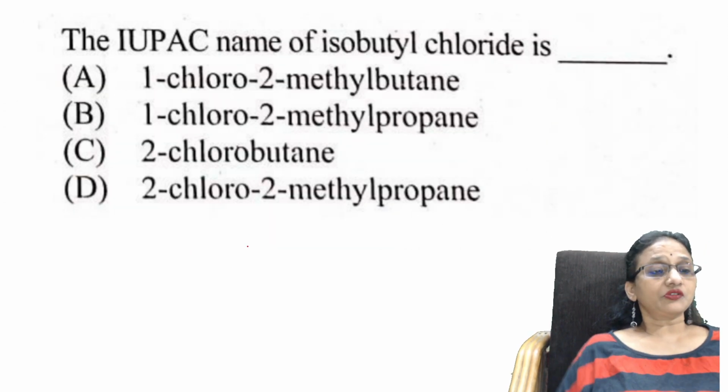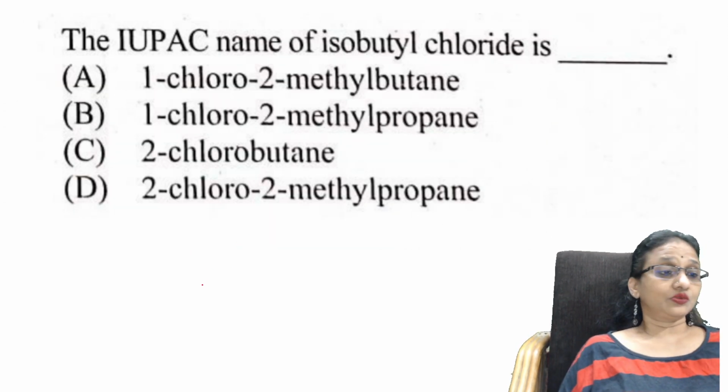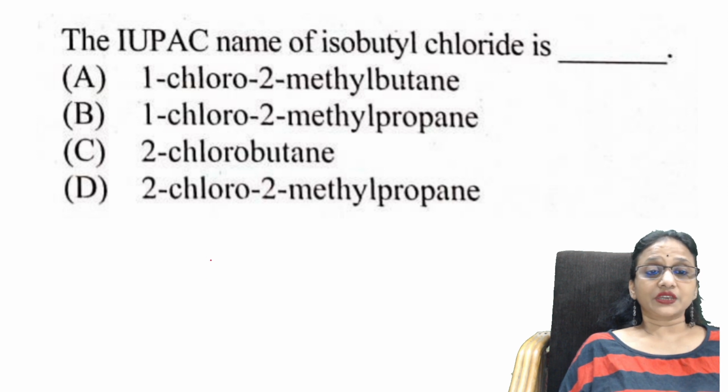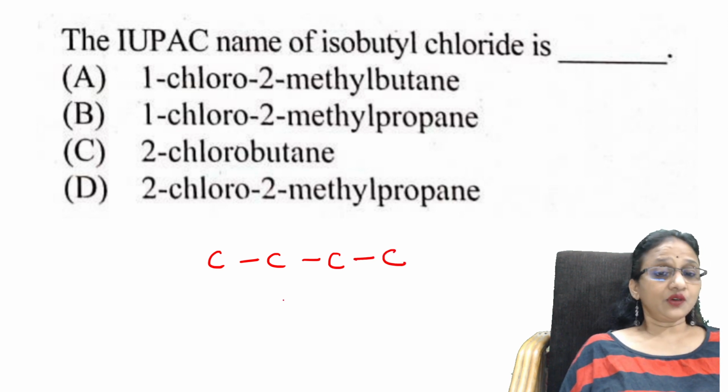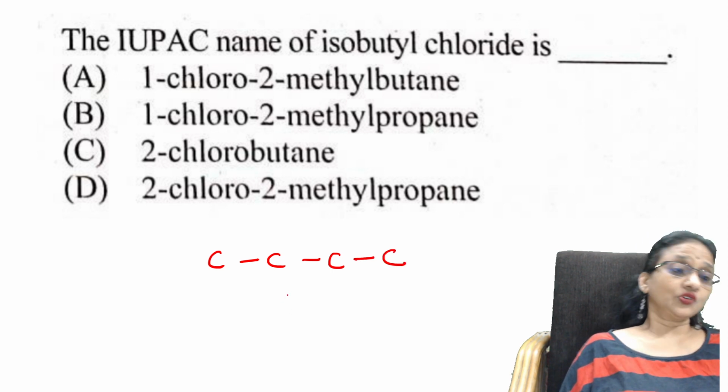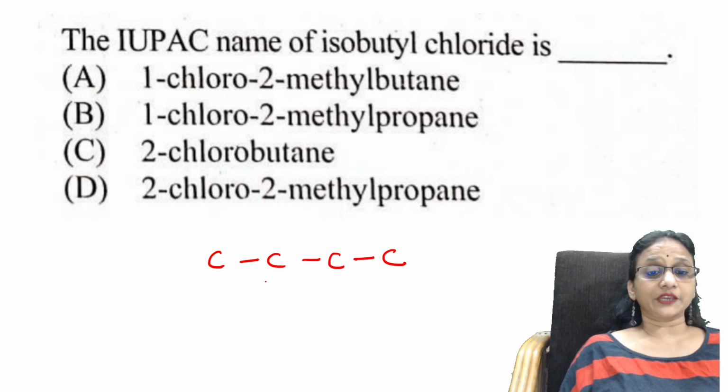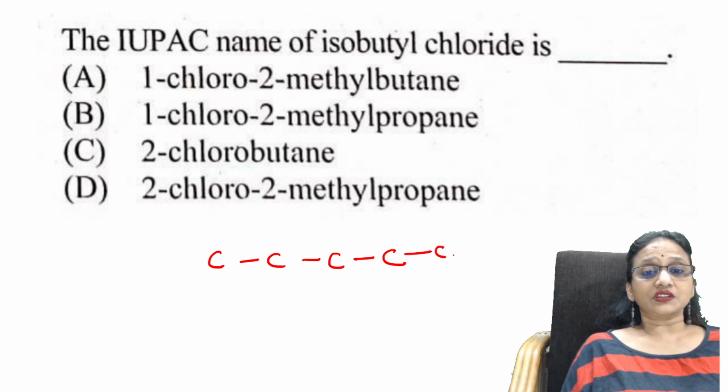The IUPAC name of isobutyl chloride. Okay, isobutyl means 1, 2, 3, 4. Now, important. There's that isobutyl chloride. So, if I take chlorine in the first position, okay, isobutyl, they have not mentioned it.